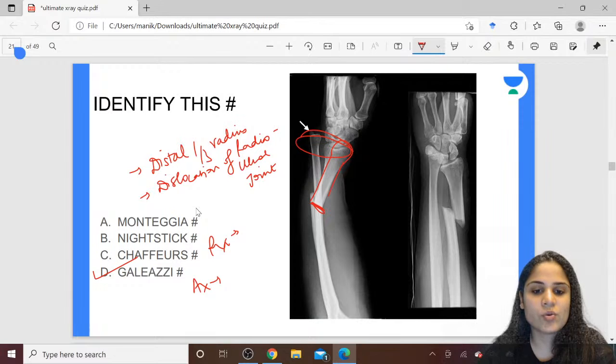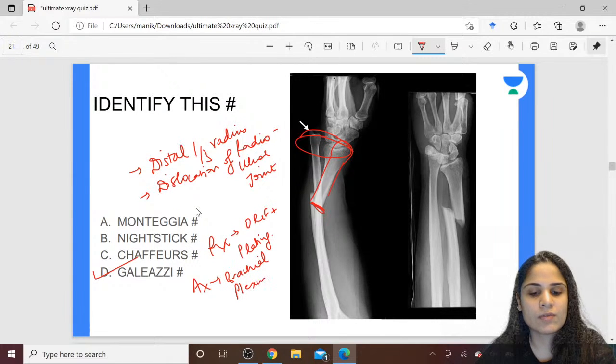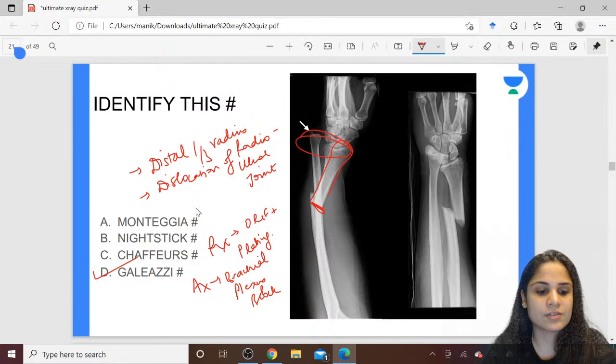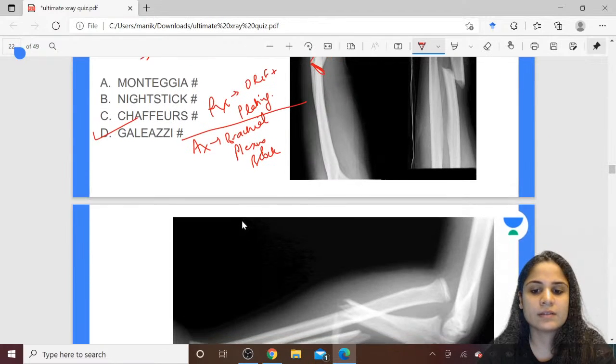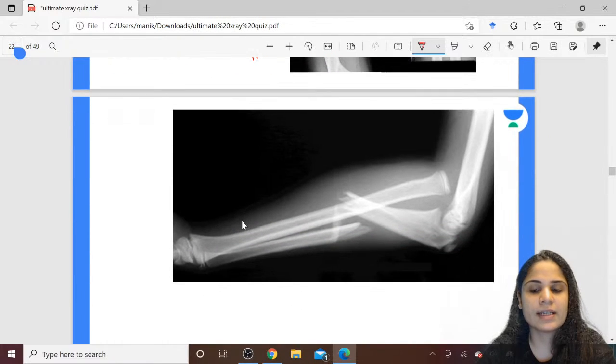Okay, so you will do open reduction, internal fixation along with plating, and this can be done under brachial plexus block. So you give local anesthetic around the brachial plexus and you will be able to carry out the entire surgery. Alright? Okay. Moving on to our next picture. Here can you identify what is the fracture?